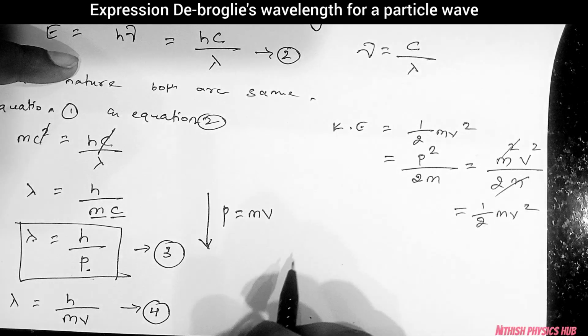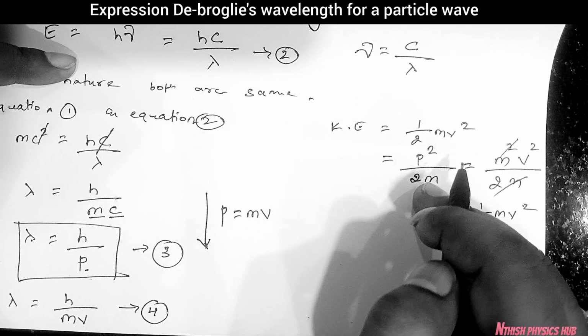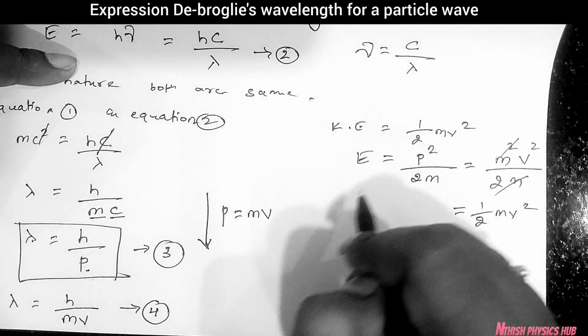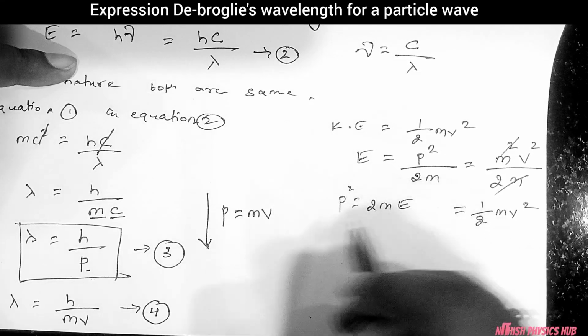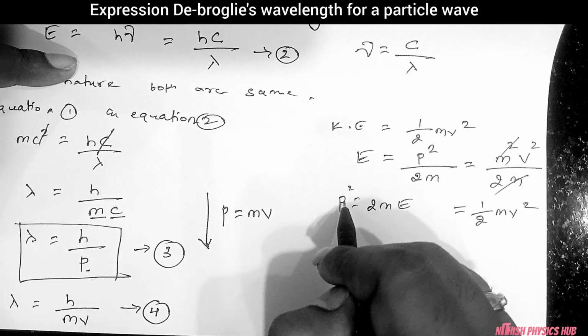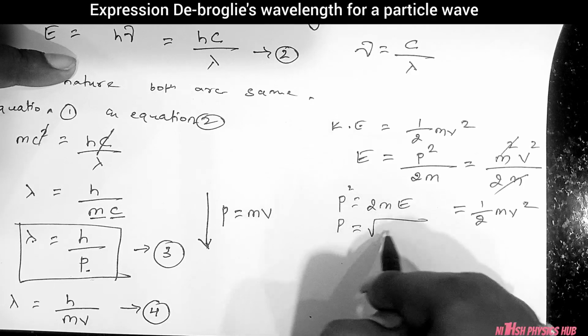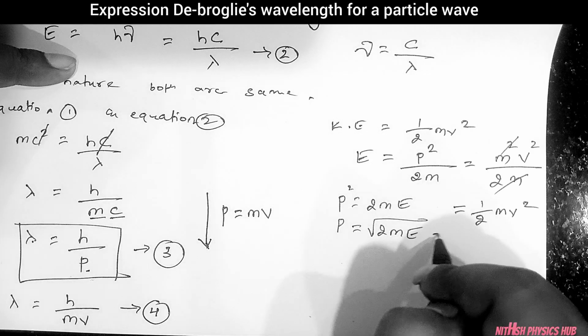Both are the same. So instead of taking half mv square, I will take this as p square divided by 2m. Now the kinetic energy will be taken as E. If I rearrange, p square is equal to 2mE. I don't want a square here, so I will apply the root on both sides, then p is equal to root of 2mE. Apply this value in equation 3.